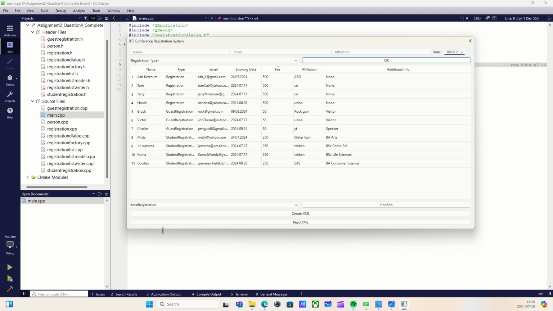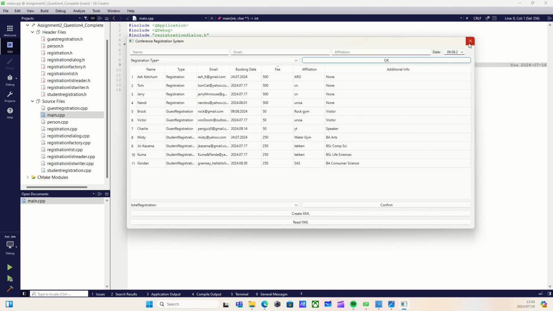You can go to total registration, and it essentially says pass in affiliation, let me pass in, let's do Cartoon Network, so CN, and we get the number of people registered with Cartoon Network to be 2, and that's essentially how it works.